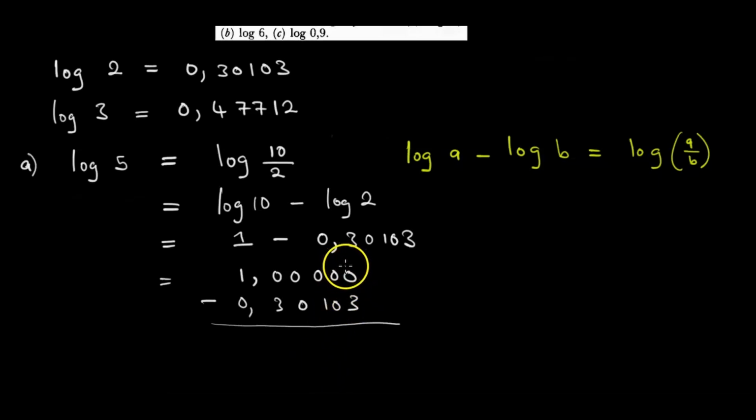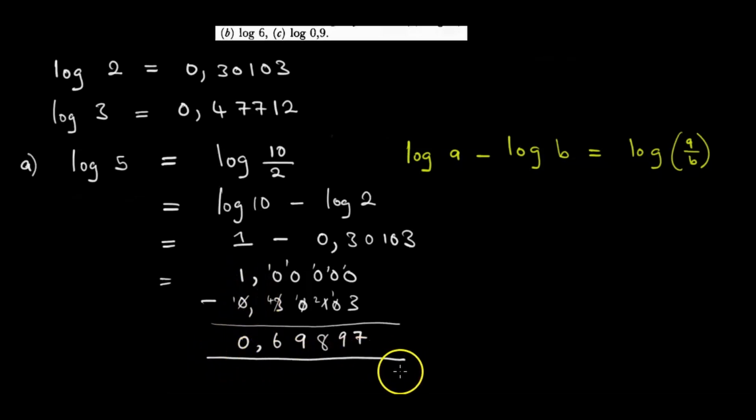So here 0 minus 3, of course we carry 10 from there, carry 1 here. 10 minus 3 is 7. Here we do the same. 10 minus 1 is 9. Then we do the same. 10 minus 2 is 8. Then we do the same. 10 minus 1 is 9. Then again we do the same. 10 minus 4 is 6, 1 minus 1 is 0. So this is going to be our answer, 0.69897. That is our answer.